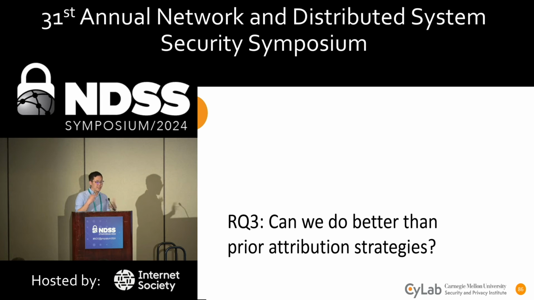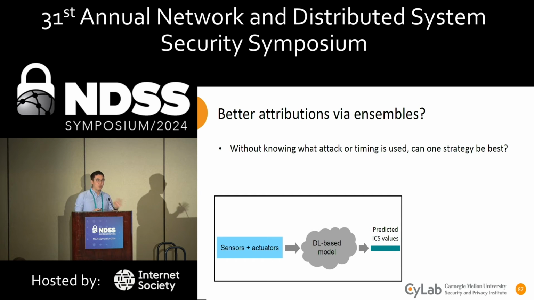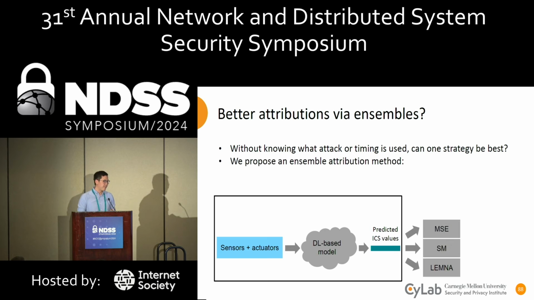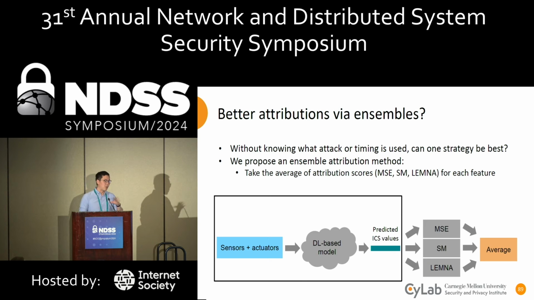So now that we've done a bit of analysis on these cases, is it possible to do better than prior strategies? So without knowing what attack or where it's being executed or what timing strategy we're using, can one strategy be best? And we'll propose an ensemble of attributions for this. So given the same input of sensors and actuators being fed to a model and predicting the ICS state, we're independently going to compute the MSE, the saliency map, and Lemna, and then take the average of those scores and report that as the overall attribution score for every feature.